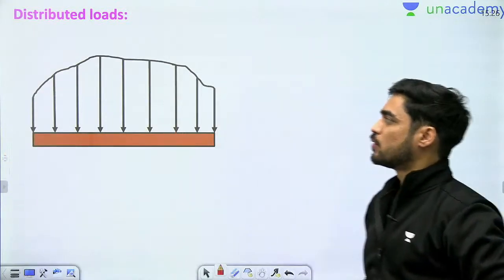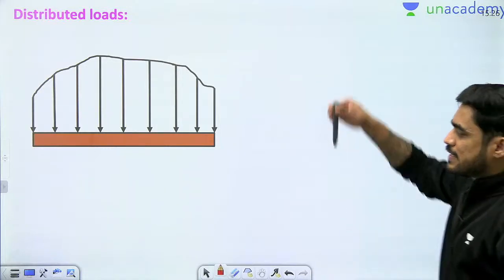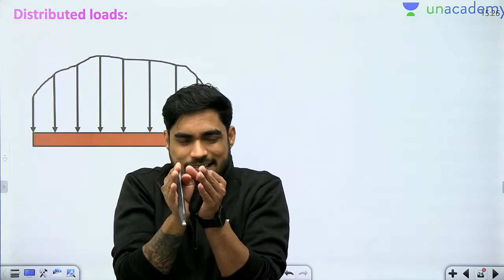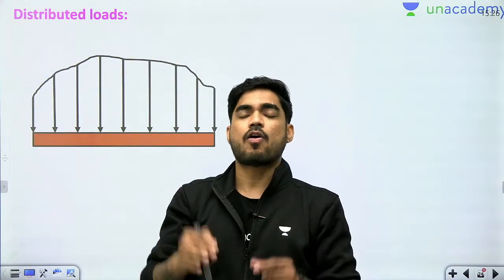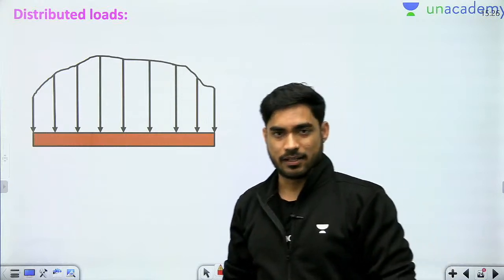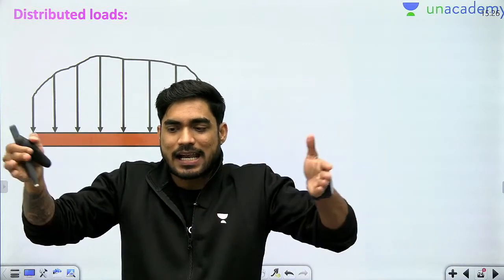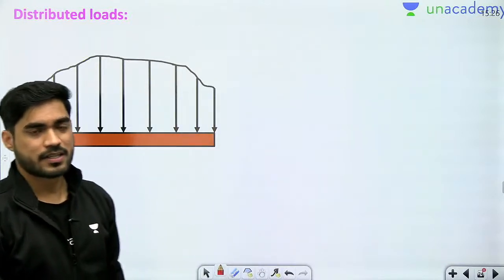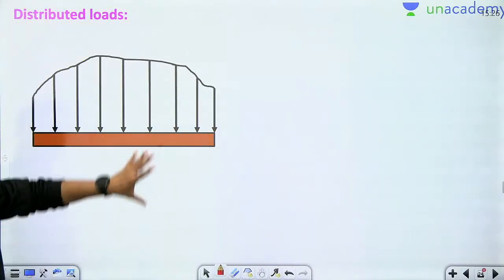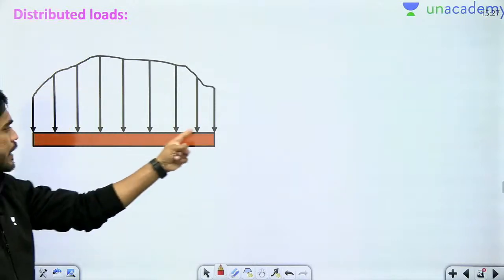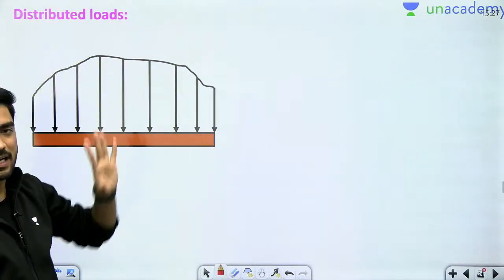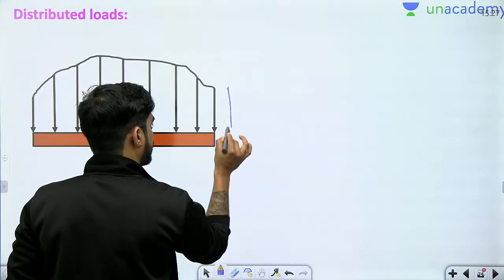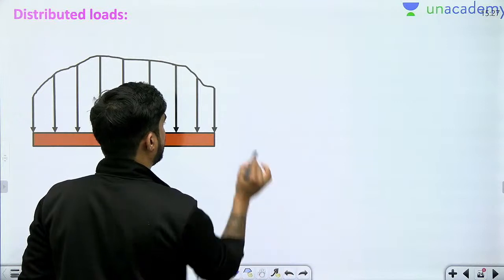What do we mean by distributed loads? If the load is acting only at one point, or if the load is acting at very small area, then I'll call this load as a concentrated load. But if the load is acting over a large area, then we call this load as distributed loads. And distributed loads are shown like this diagram. This is the beam and this is the loading diagram. Okay. Now the height of this diagram is known as load per unit length.